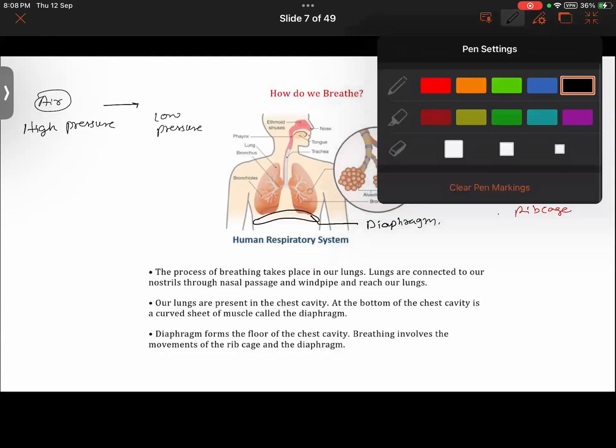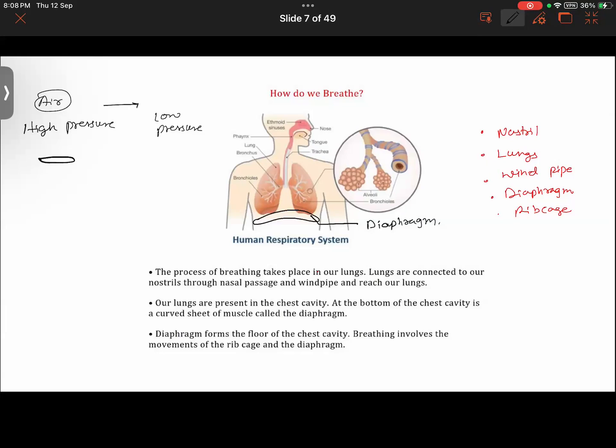Just take this example. Let us say you have taken two empty bottles, make a hole at their base, and connect both of them with the help of a pipe like this. Now fill one of them up to this level and fill another one to this much height only.